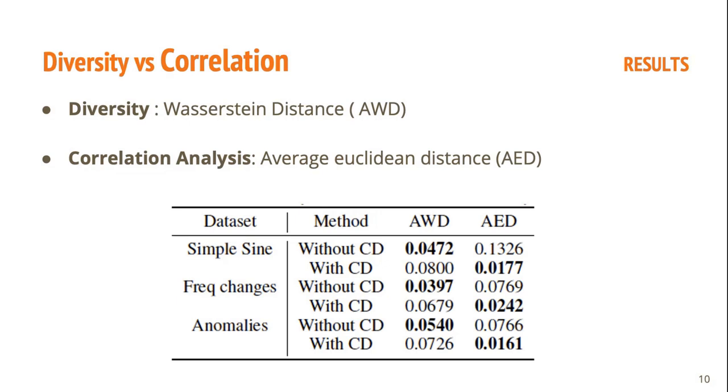It was evaluated with diversity and correlation. In the diversity analysis, it was observed that the two patients were synthesized, and the metric used was Wasserstein distance. In the correlation analysis, they verified that the amplitudes of channel 1 and channel 2 were similar. We could see that without the central discriminator, it performs worse than with the central discriminator. Also, there is a trade-off, because when there is good correlation, maintaining the diversity is harder.